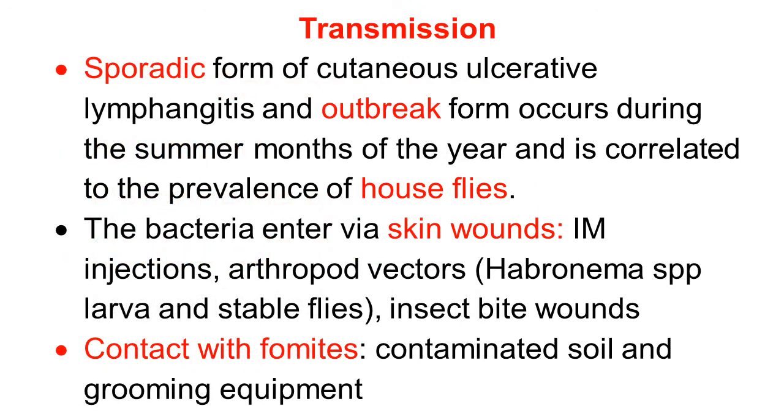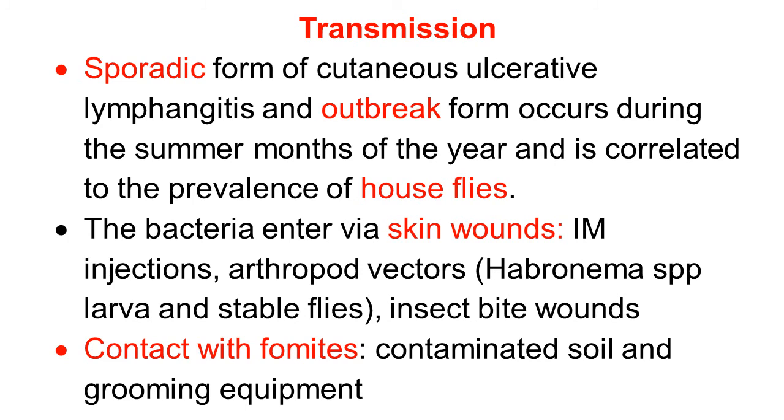Here we discuss transmission of ulcerative lymphangitis. Generally, there is a sporadic form of cutaneous ulcerative lymphangitis, but outbreaks also occur during the summer months of the year, and outbreaks are correlated with the prevalence of houseflies. This suggests that the housefly also acts as a transmitter. It may be a mechanical transmitter of the Corynebacterium organism.